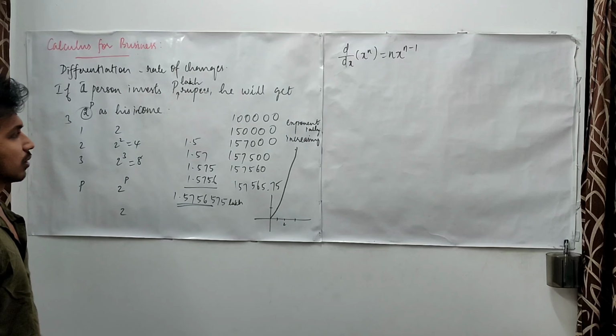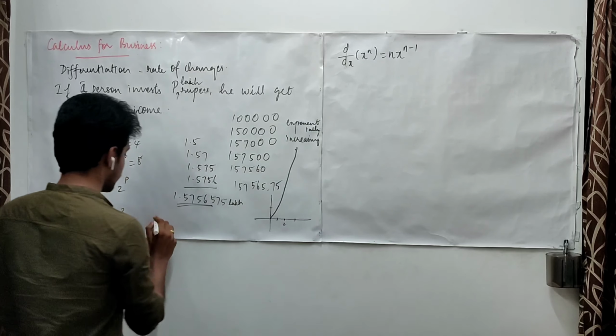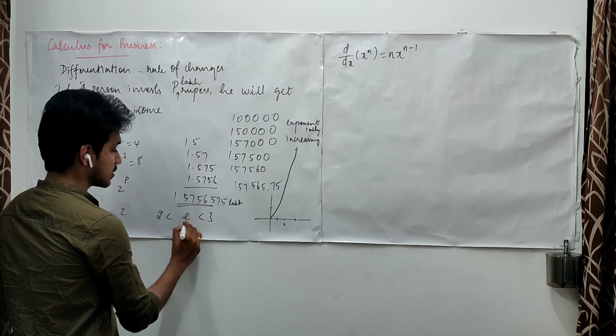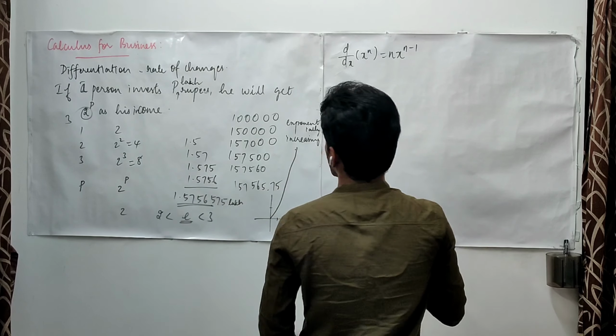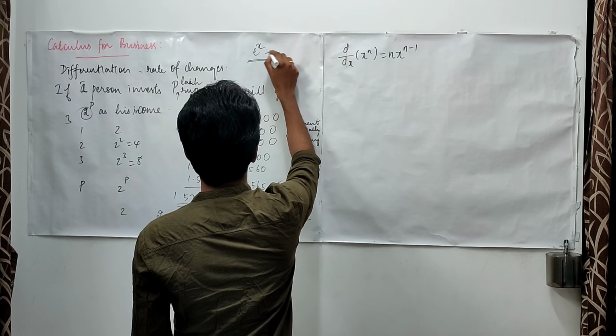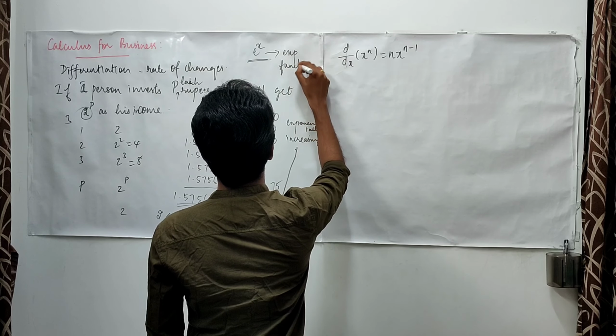In mathematics we have a special constant that lies between 2 and 3, and the constant is named e. It is approximately 2.7. With that also we may frame a function e power x, and this is generally known as the exponential function.